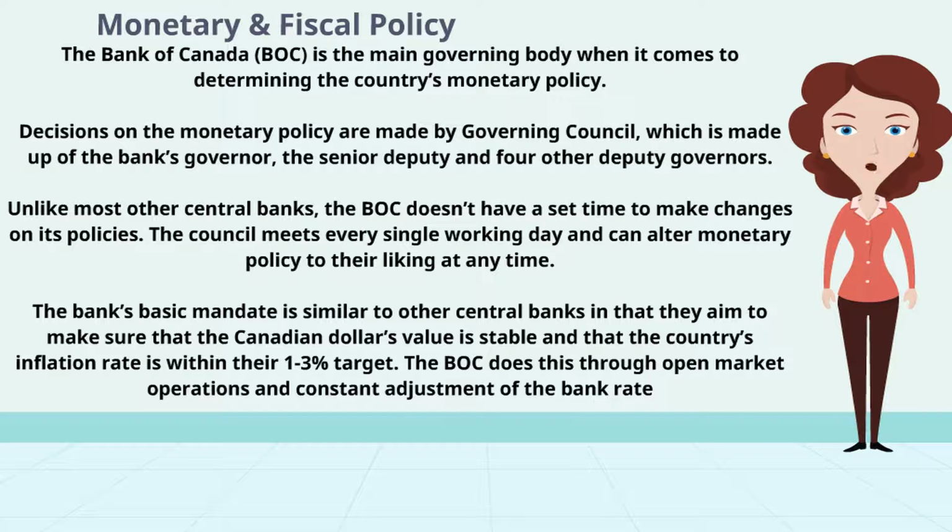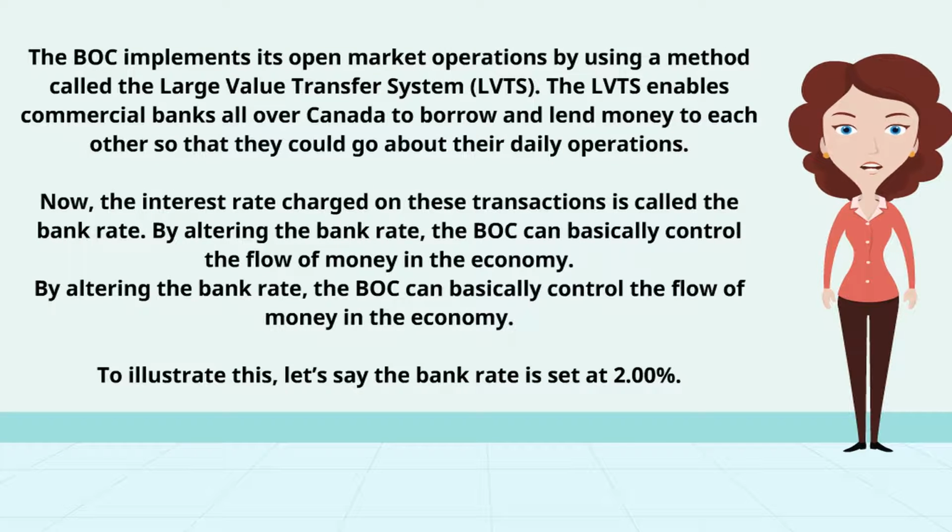The bank's basic mandate is similar to other central banks in that they aim to make sure that the Canadian dollar's value is stable and that the country's inflation rate is within their 1 to 3% target. The BOC does this through open market operations and constant adjustment of the bank rate. The BOC implements its open market operations by using a method called the Large Value Transfer System. The LVTS enables commercial banks all over Canada to borrow and lend money to each other so that they could go about their daily operations. Now, the interest rate charged on these transactions is called the bank rate. By altering the bank rate, the BOC can basically control the flow of money in the economy.